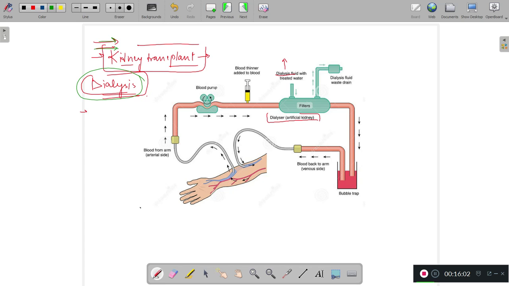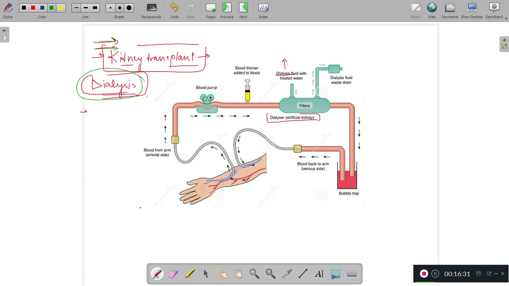One more point, the provision is there for the fresh dialyzing solution in this tank, as well as the provision for the outgoing of the used dialyzing solution, so that the fresh solution is always there in the tank.